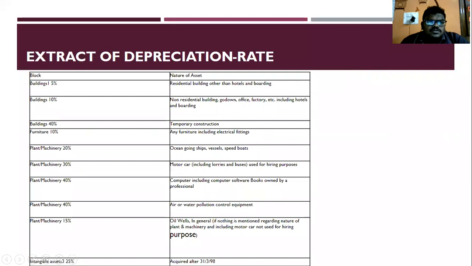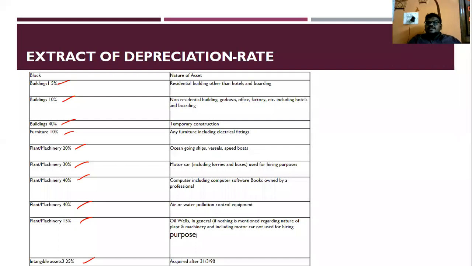So these are some of the categories of assets, the blocks, as I said. There is a first block 5%, second block 10%, 40%, 10, 20, 30, 40, 40, 15, 25. Mostly in your questions it will be given directly. If it is not given, you have to see the conditions and rates here.